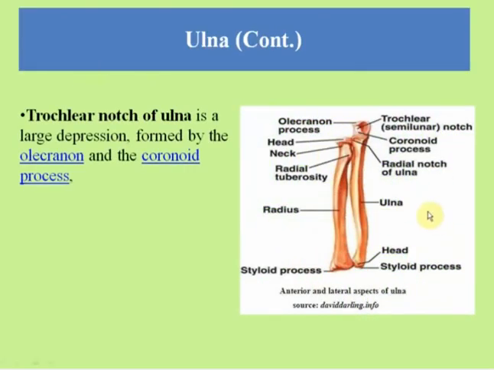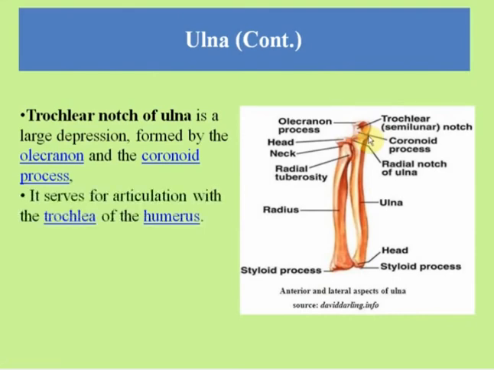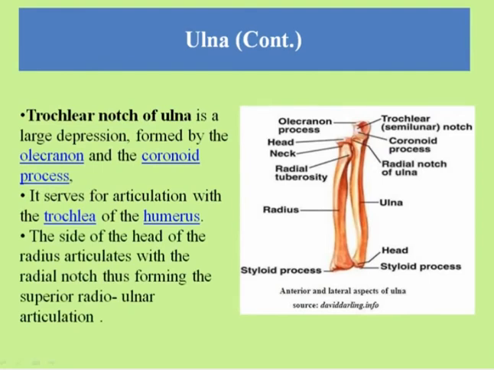The trochlear notch of the ulna is a large depression. This trochlear notch, or semilunar notch, is a large depression formed by the olecranon and the coronoid process. It serves for articulation with the trochlea of the humerus. The side of the head of the radius articulates with the radial notch of the ulna, thus forming the superior radio-ulnar articulation.